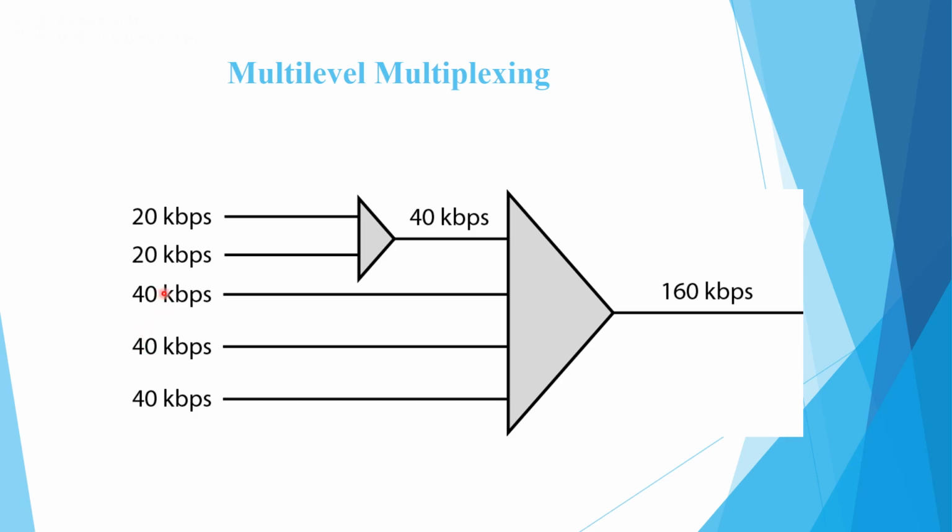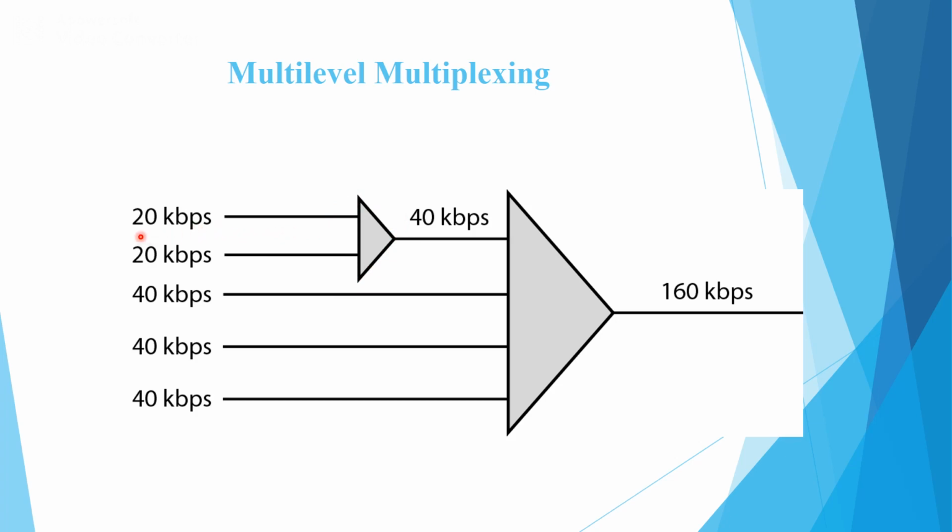But we have to maintain the uniform data rate across the input terminals of the MUX block. So what we can do is adopt multi-level multiplexing. That means more than one level of multiplexing can be considered in this process.